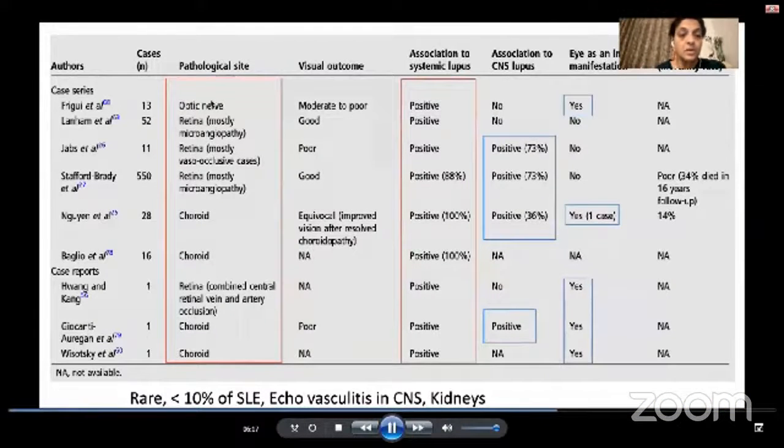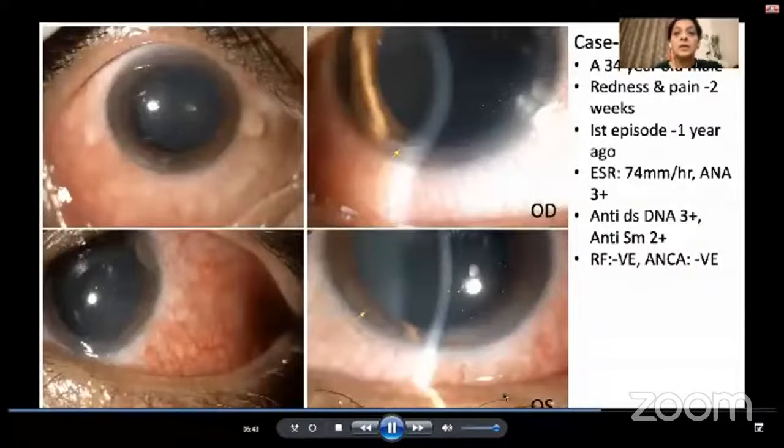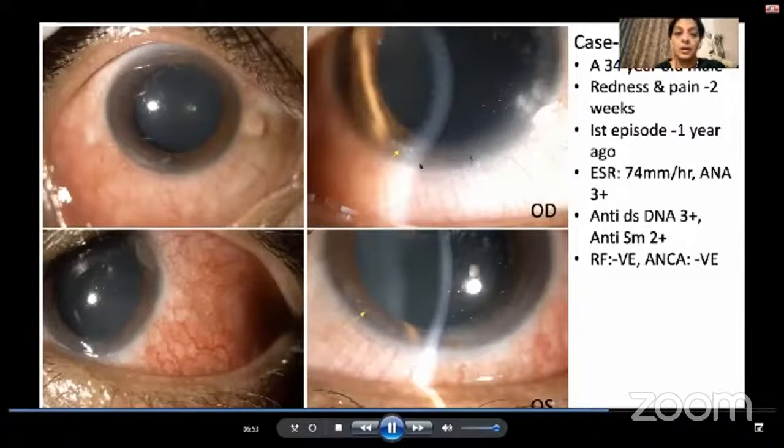So when we look at the literature, if there is an optic nerve, retinal, or a choroidal involvement, this is usually rare and seen in less than 10% of SLE, and this echoes vasculitis in the CNS and the kidneys. They generally have a poor prognosis as the intervention is done very late. So these cases, when they occur with these manifestations, have to be treated aggressively very early in the course of the disease itself.